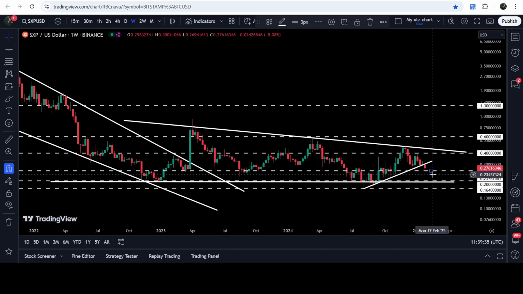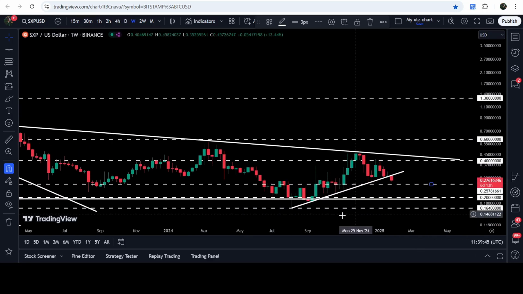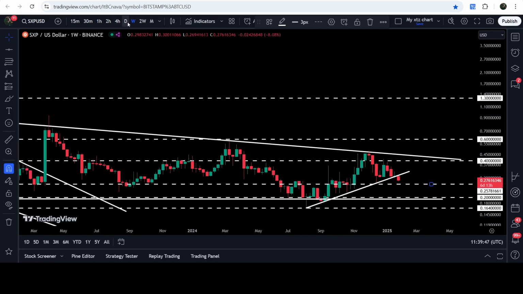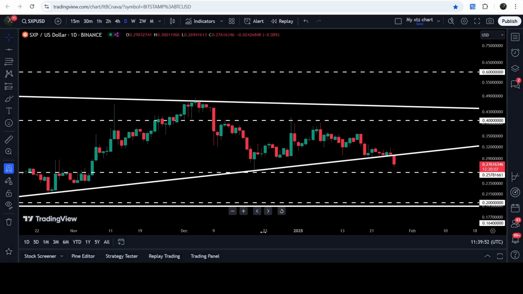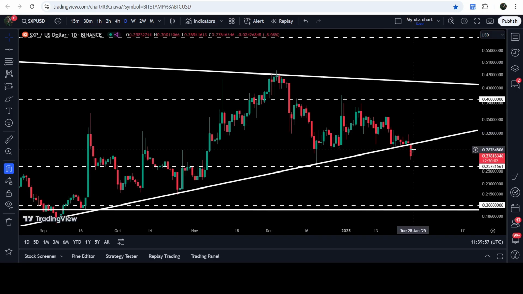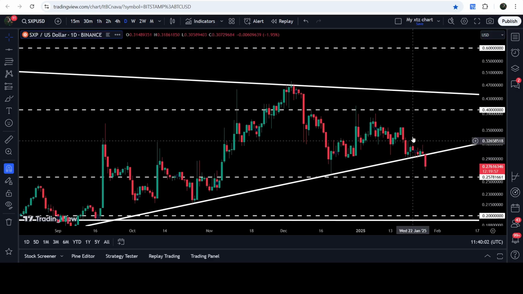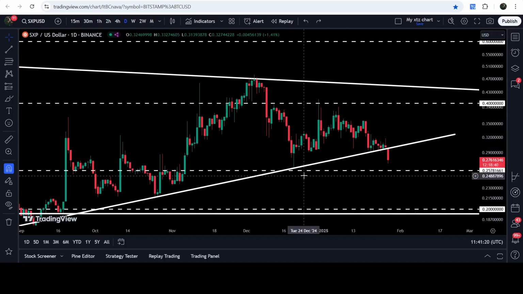And now again, it is acting as a very, very nice support. Therefore, now there is a probability that first we may test the support. But in case of breaking down this support, there can be a probability that we may again test the support of this big descending triangle, approximately at 20 cents. If we take a look at the daily time frame chart, then you can see that on the current candlestick, recently we have broken down the support. So far, the candlestick is not closed below the support. You can see that we are breaking it down, but it's quite obvious that we are about to have a closing below this support level, and we are about to drop to this long-term support of 25 cents.